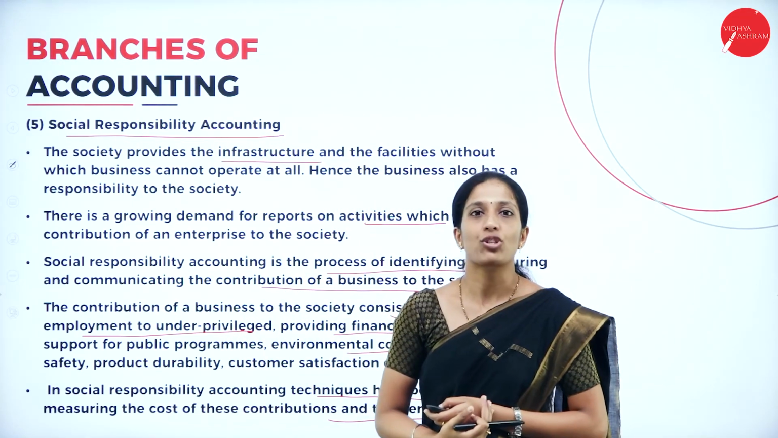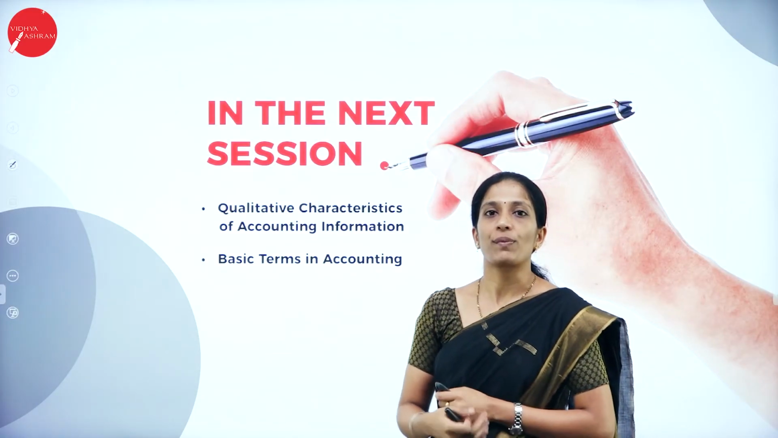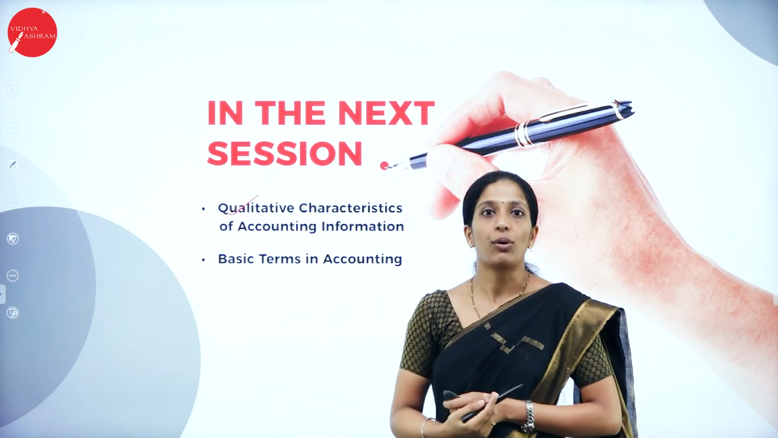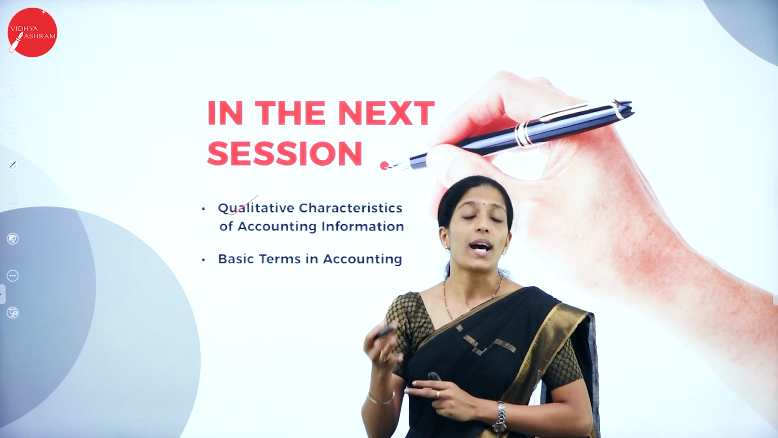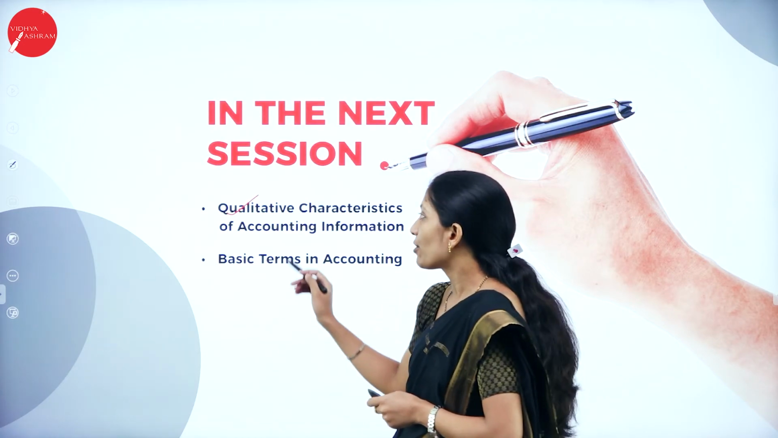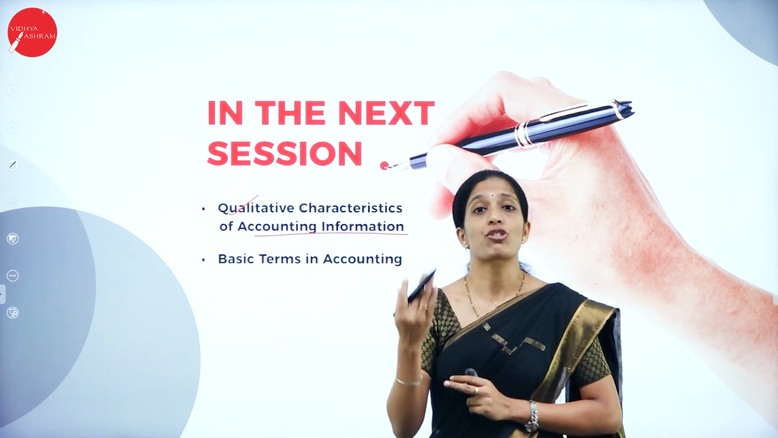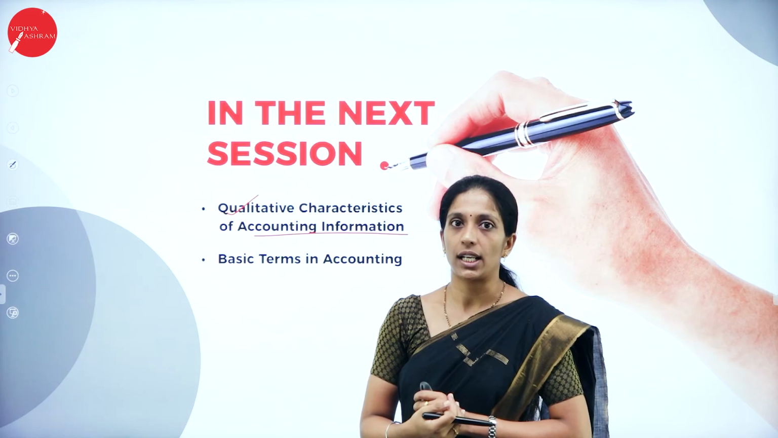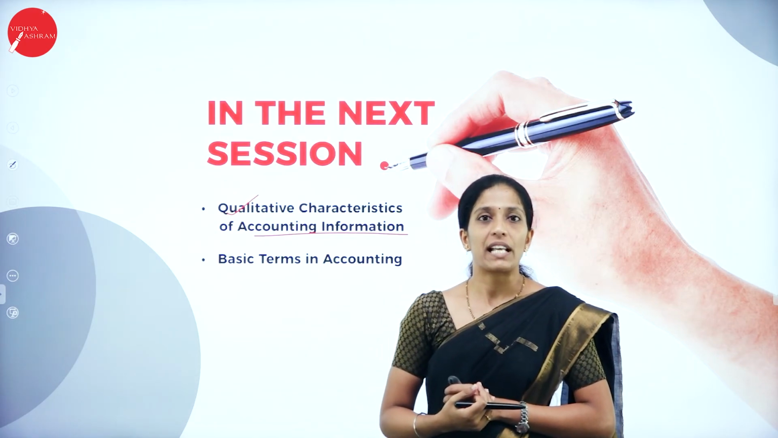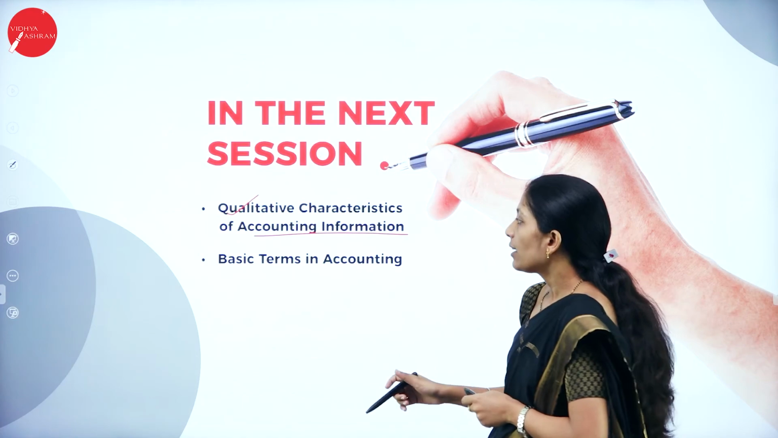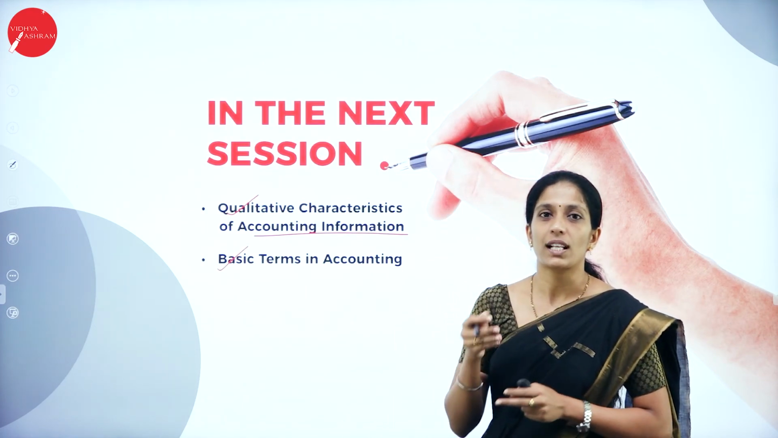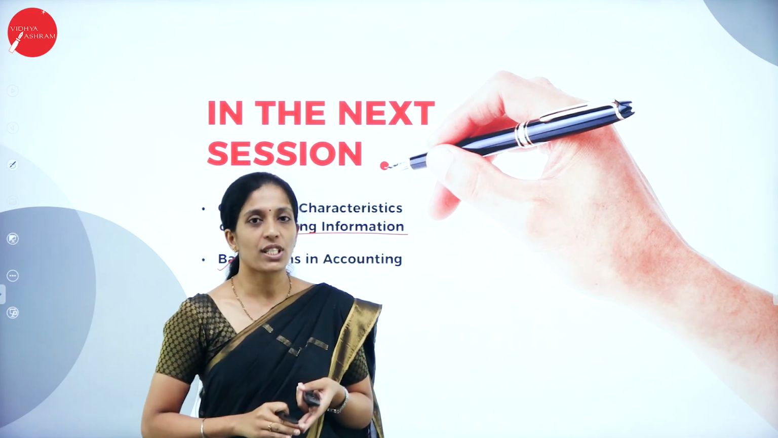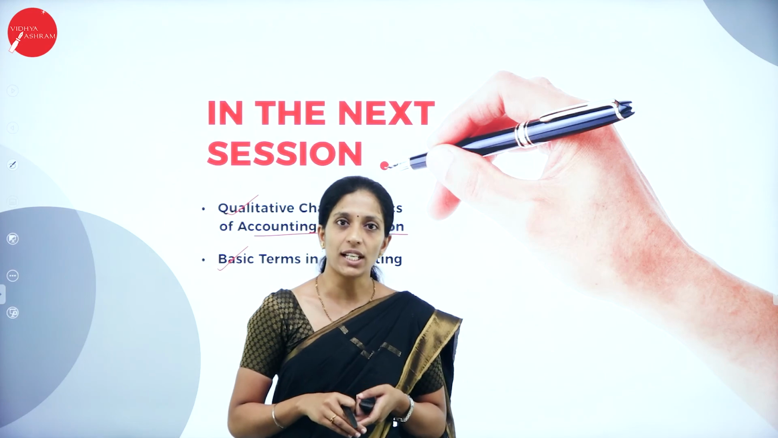So these are all branches of accounting. In my next session we shall continue with the new concept, that is qualitative characteristics of accounting information. That is, what are the qualities of accounting information? Of course, I have told you the accounting information has to be communicated to the respective users. It may be internal or external. So what are the qualities that have to be there for the accounting information? Next, basic terms in accounting. What are the basic terms that are used in accounting? Already you have discussed them in your PUC. So let us recall those basic terms in accounting.